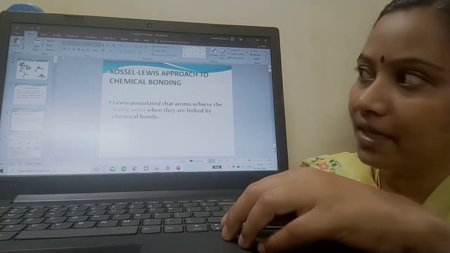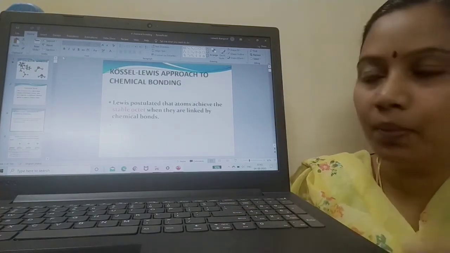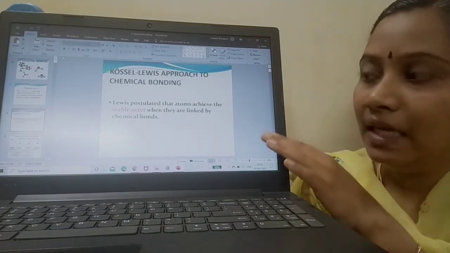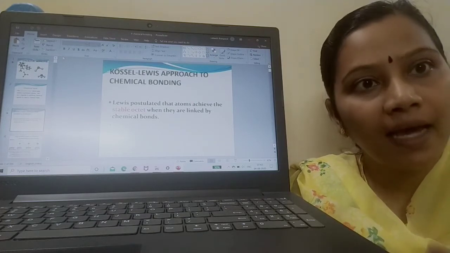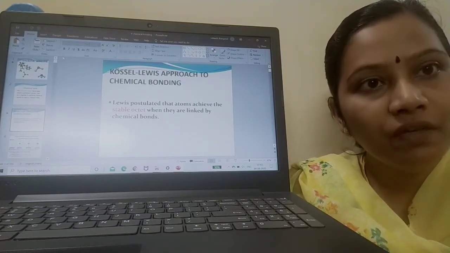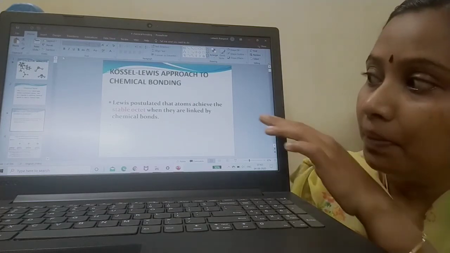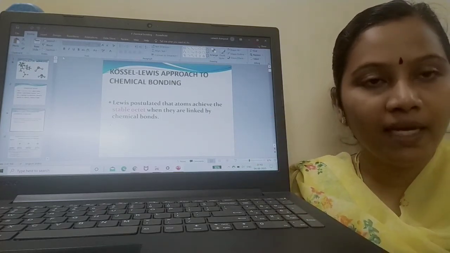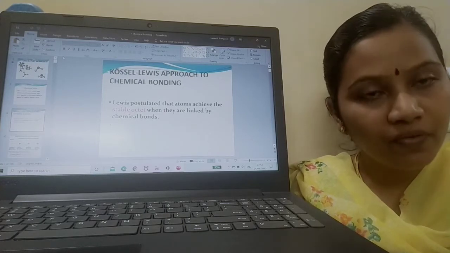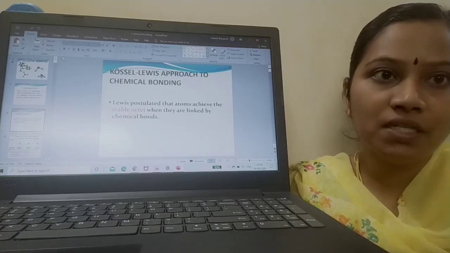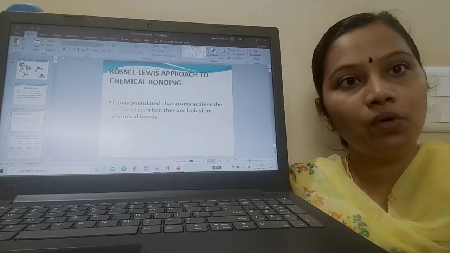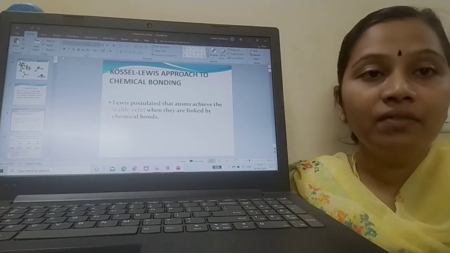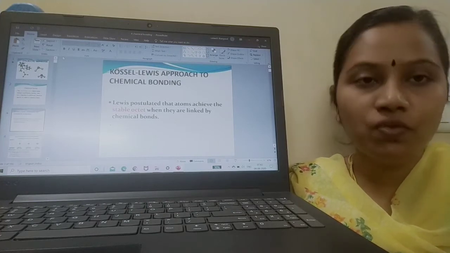The first scientist is Kossel-Lewis, with the approach to chemical bonding. What do these scientists say? See, Lewis postulated that an atom tries to achieve octet configuration when linked by chemical bonds. We have already discussed noble gases, which have octet configuration. Octet configuration is nothing but 8 electrons. Their outermost valence shell should have 8 electrons. Then they are stable. When they are stable, they are non-reactive, so they are inert.